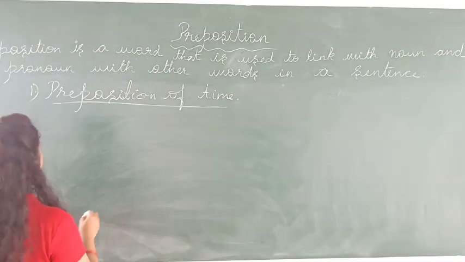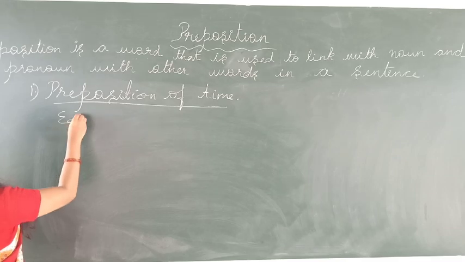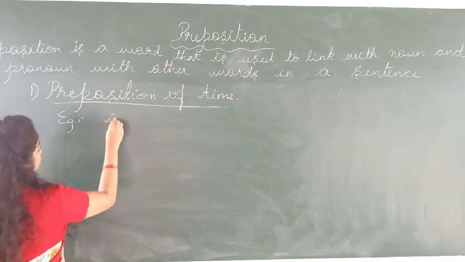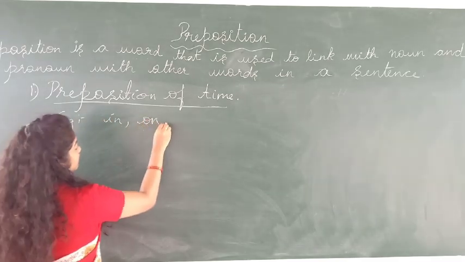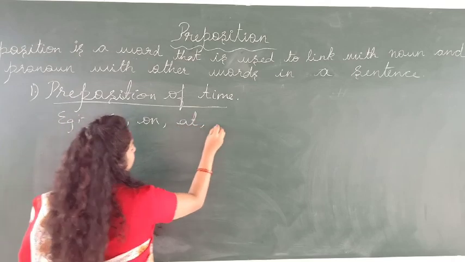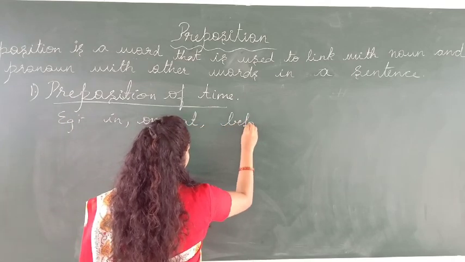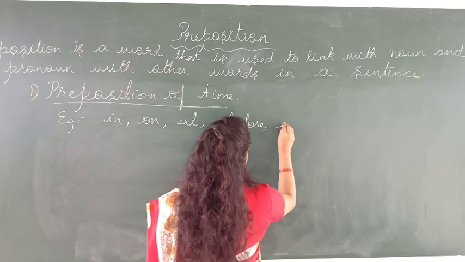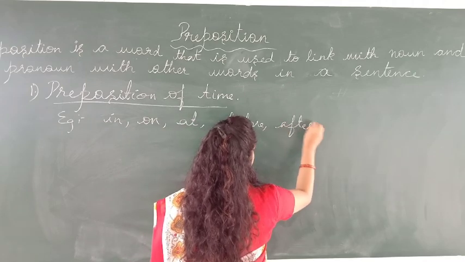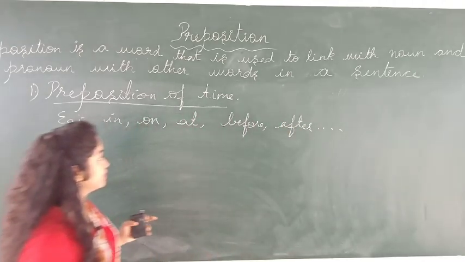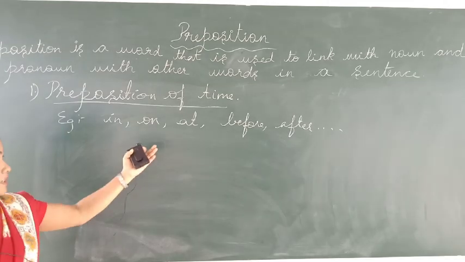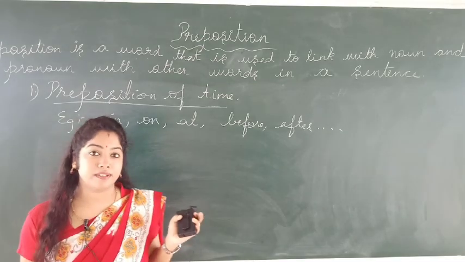The words which we use under preposition of time are like in, on, at, before, after, and so on. These are the common words which we use under preposition of time.